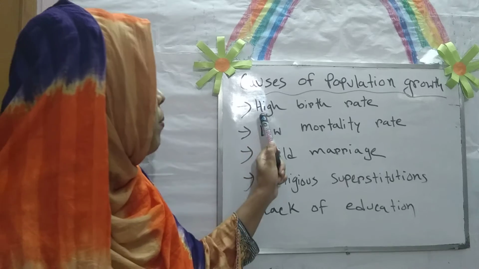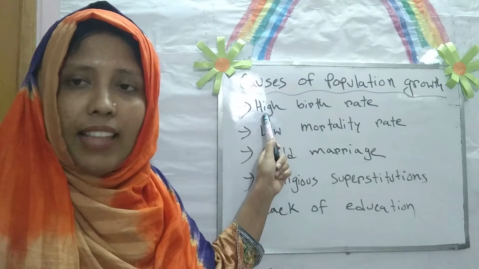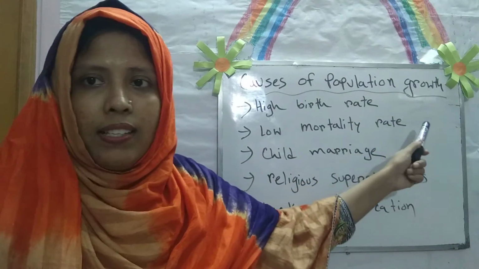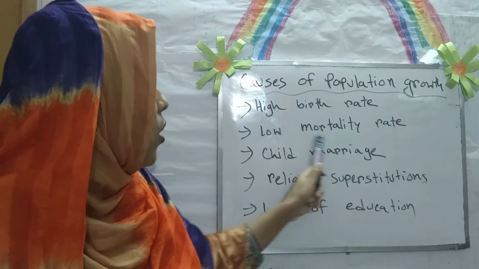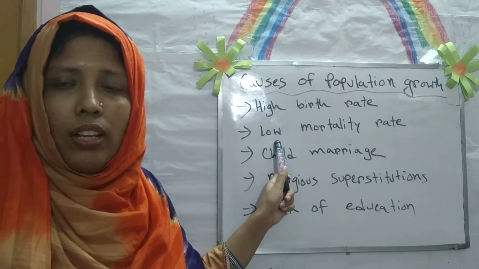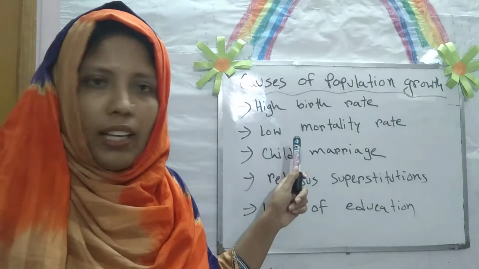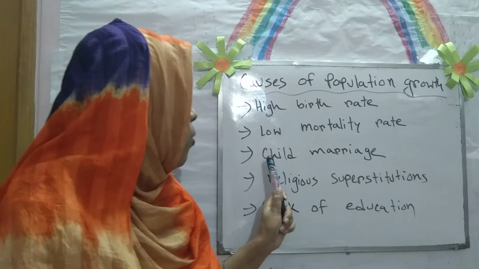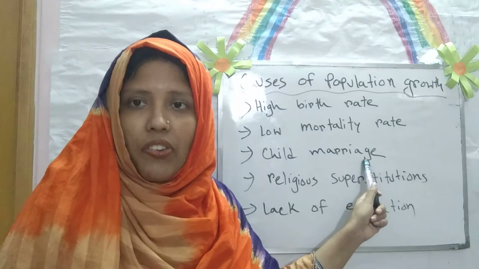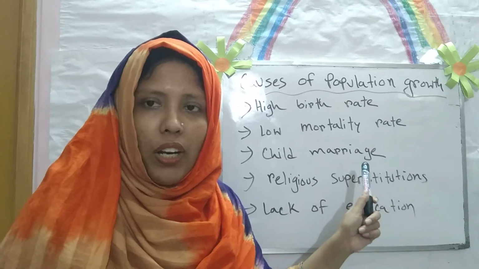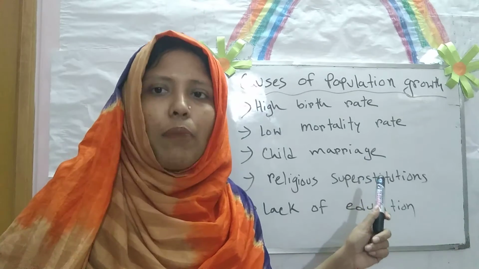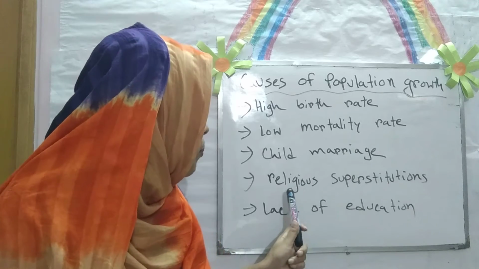When the birth rate is high, at that time the population growth is increasing, and when the mortality rate is low, at that time the population growth is increasing. And when child marriage is increasing, the population also increases and population growth also increases.